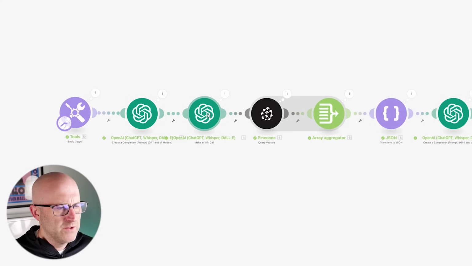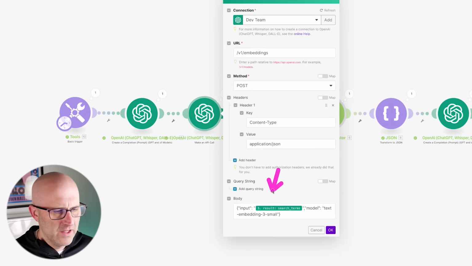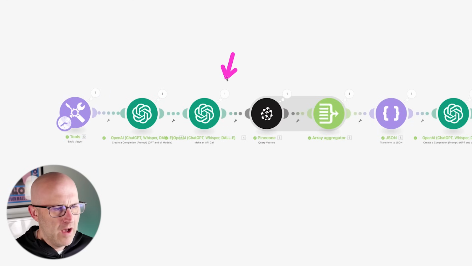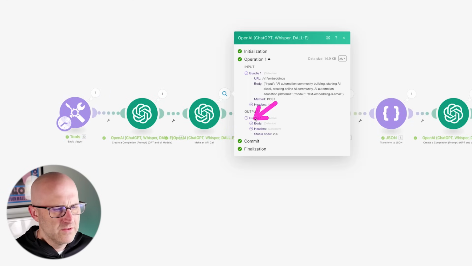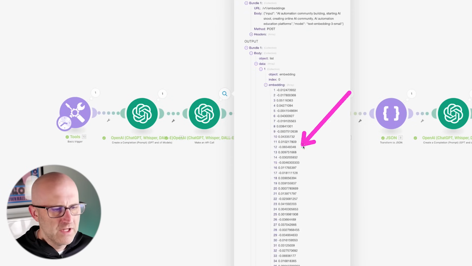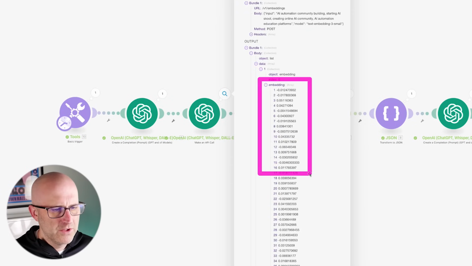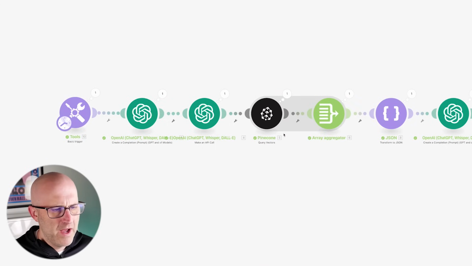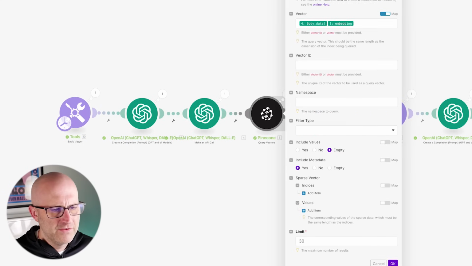So coming back to this module, we are taking the search terms, and you can see we're putting them right here, and it's going to output a set of values in the body. Open up the data, and here are those embeddings. Here we have those numbers again, except this time these numbers are going to be used to search as opposed to store. Then we simply go to the Pinecone database and we pass in those vectors from this step here. And this is our search term.